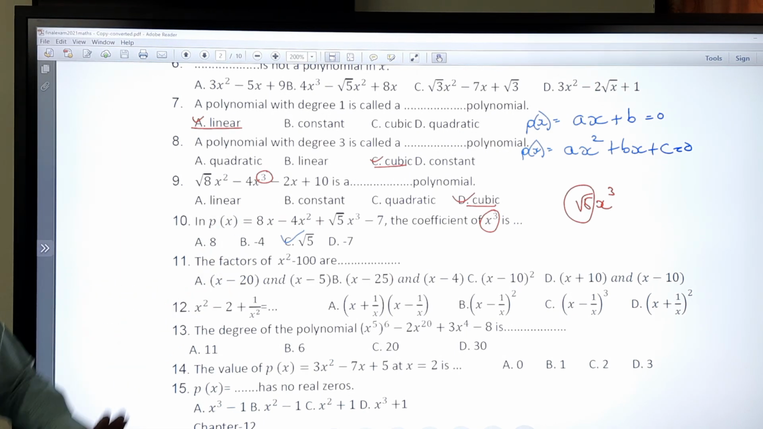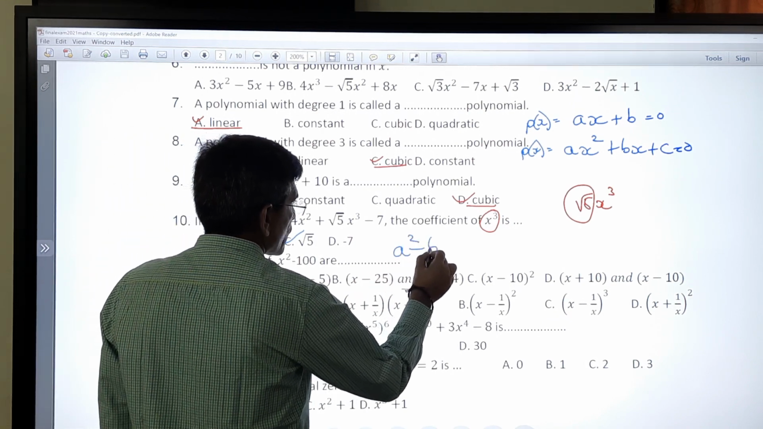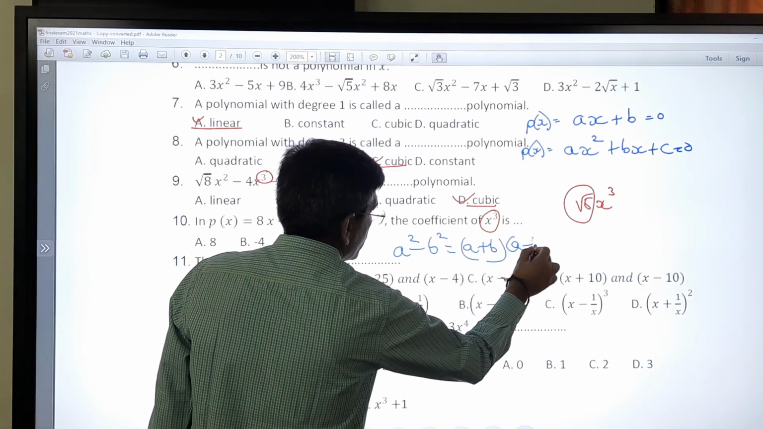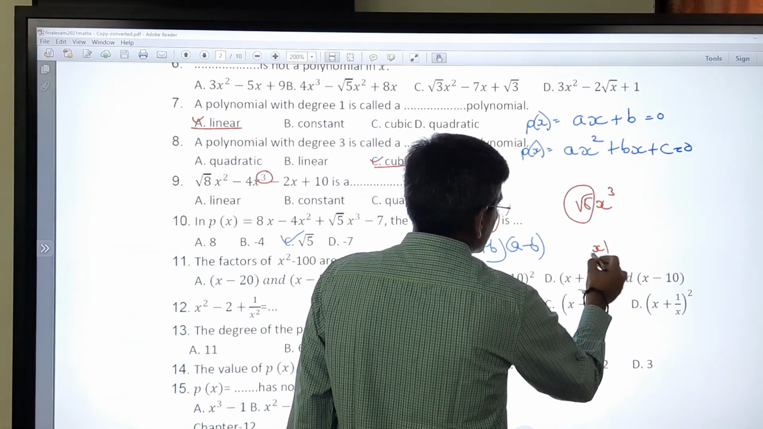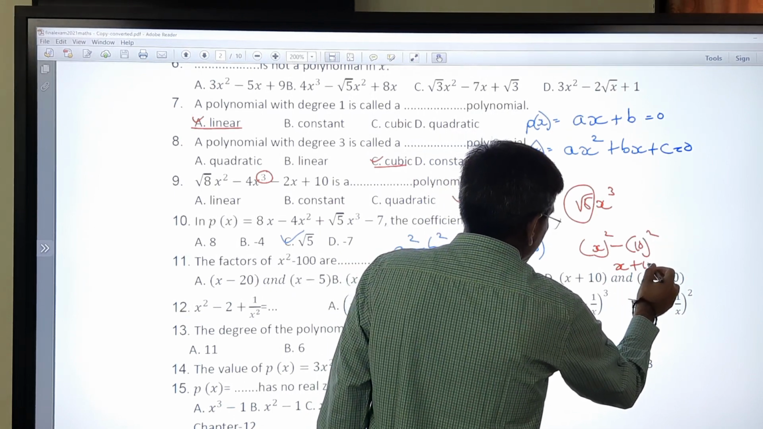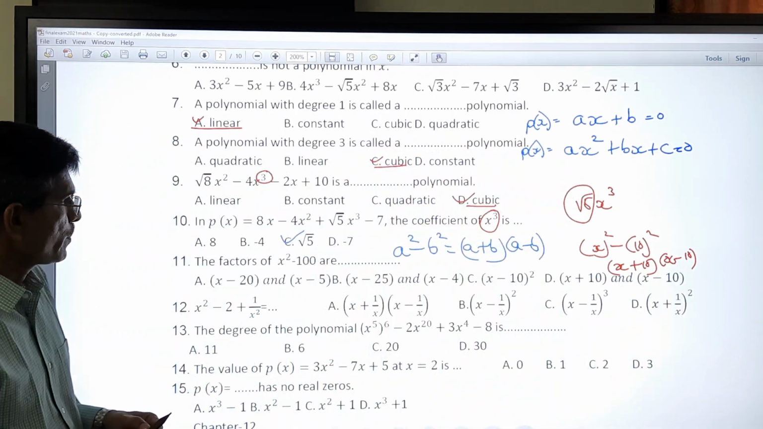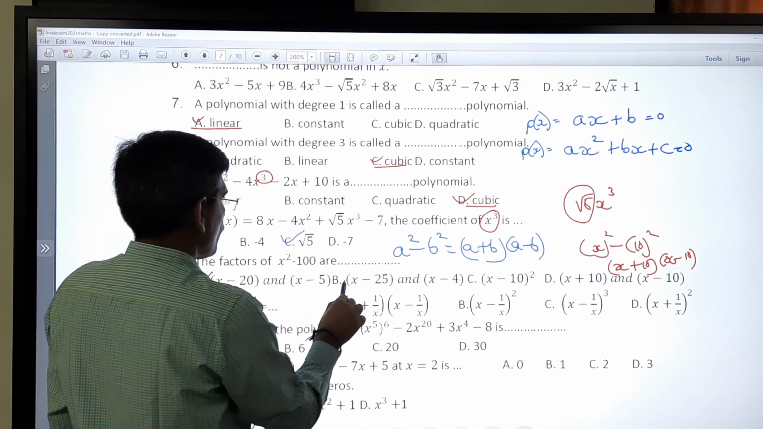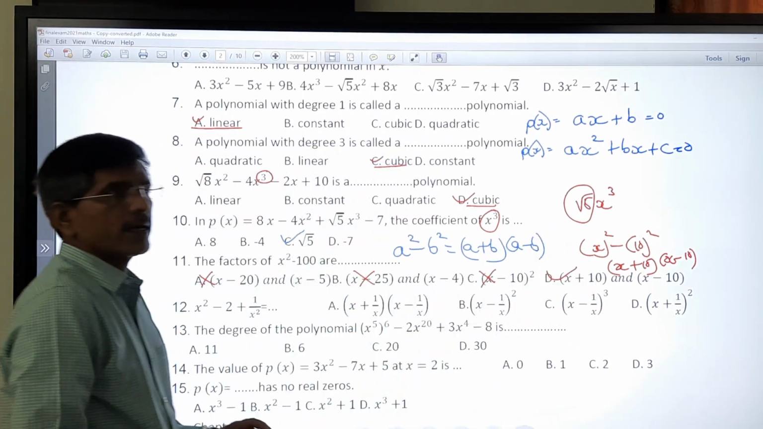Now factor of x square minus 100. So again a square minus b square, then the answer is a plus b, a minus b. So x square minus 100, so x whole square and 10 whole square. So x plus 10 and x minus 10, that we have to find out. So here it is not possible. Again B is not possible, C is not possible. Only D option is the correct option.